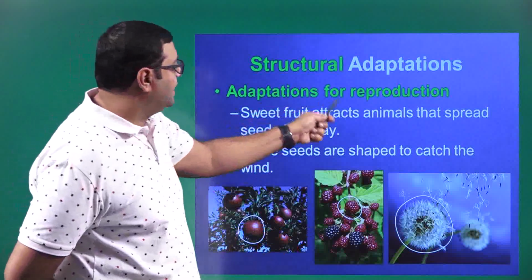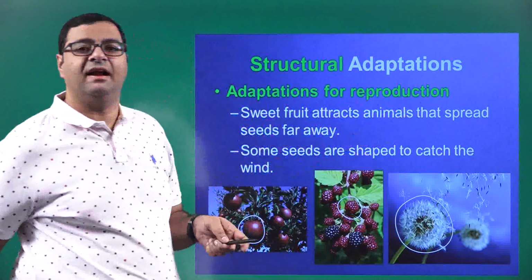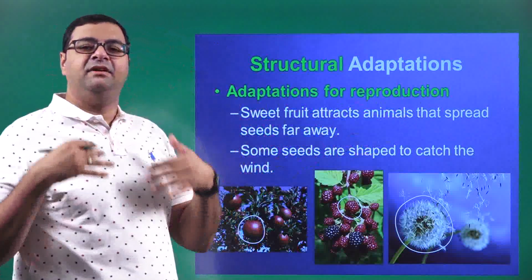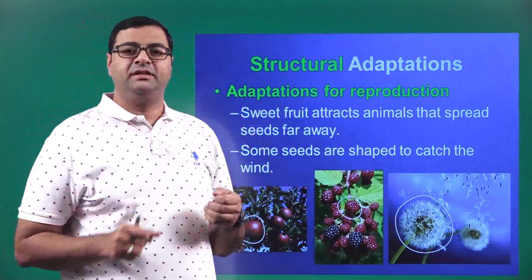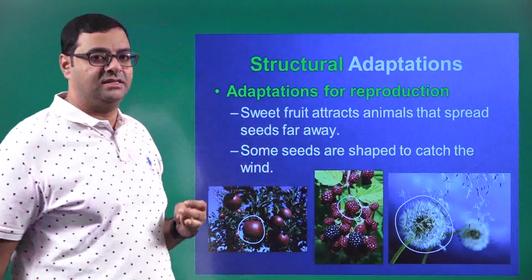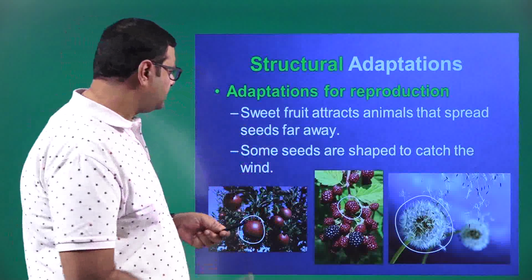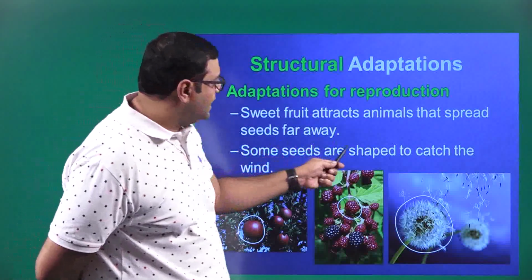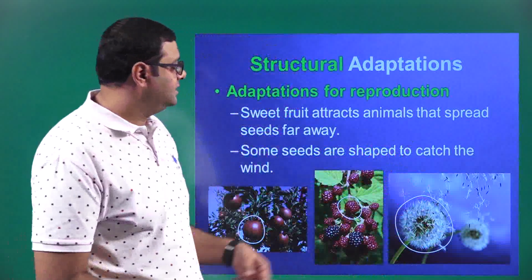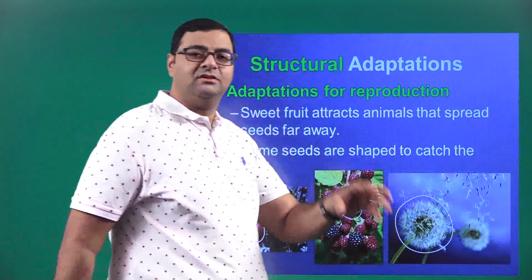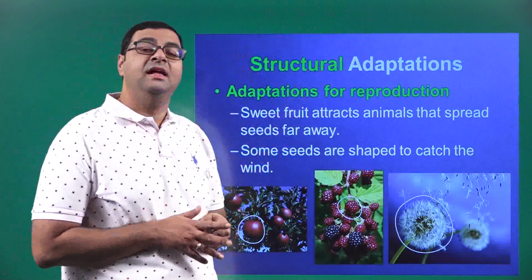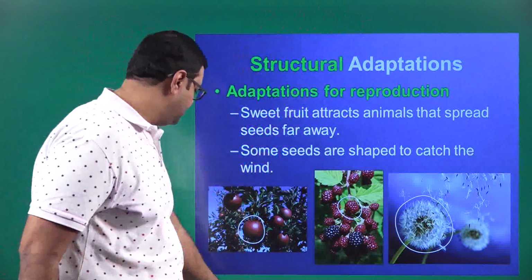Now sweet fruits attract animals that spread seeds far away, because the animals will just eat the fruit, and they will disperse the seeds. So they are moving from one place to another and they are dispersing the seeds. Now some seeds are shaped to catch the wind. So you can see these dandelion flowers here, the seeds are flying off. So seeds are dispersed from one place to another. This is a mode of structural adaptation in reproduction.